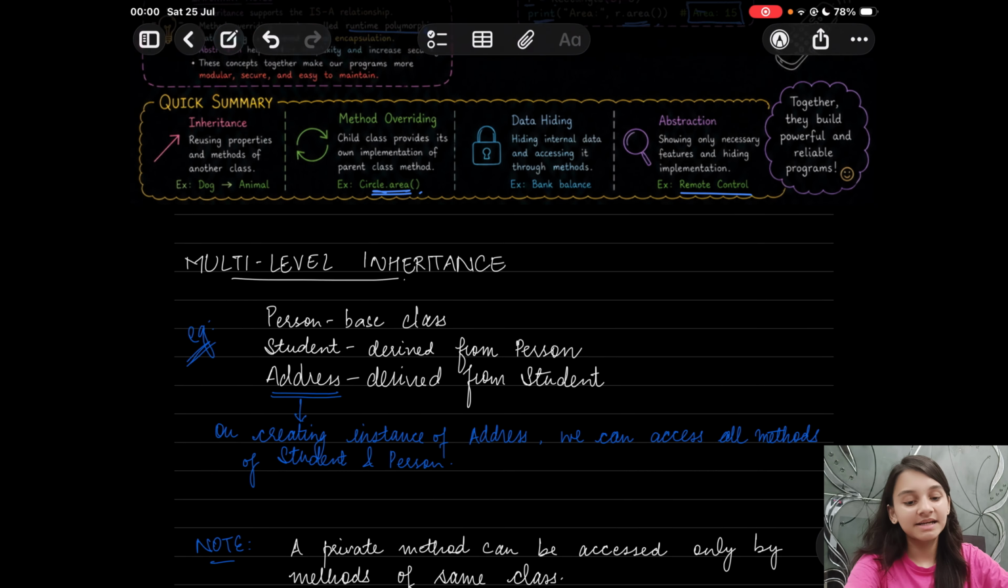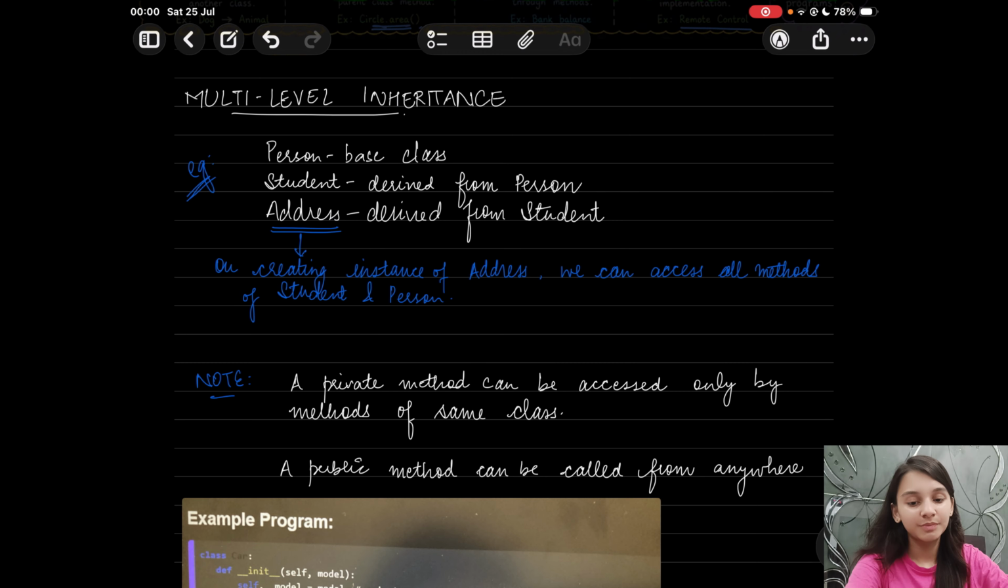Now, let's understand a very important concept which we have in inheritance. Python even allows multi-level inheritance. Now, what is multi-level inheritance? Let us understand it with the help of an example. For example, we take person as a base class. You take student as a derived class from person, so it inherits the properties of the person class, the base class. Now you create another class, address, which is derived from the student class.